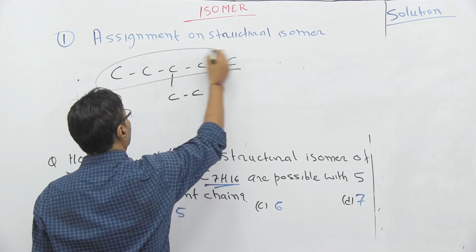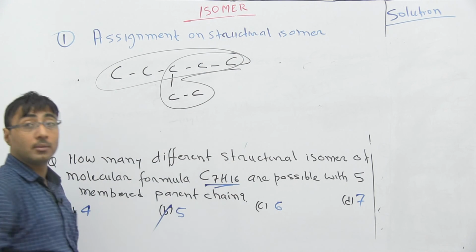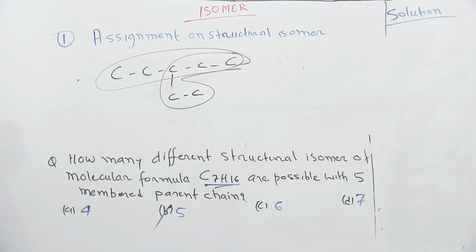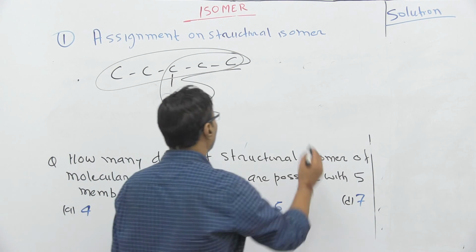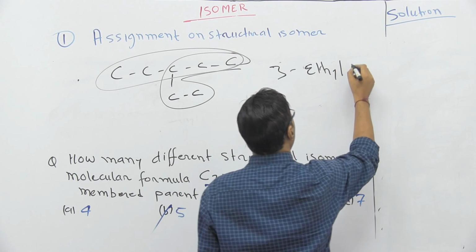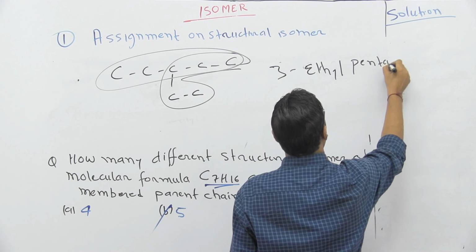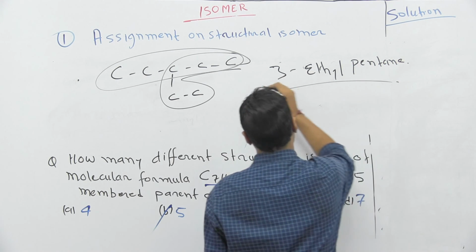Either this will be the longest chain or we can keep it like this. It can be the longest chain. But in both cases, how many carbons are there? 5 in a chain. So the name will be 3-ethylpentane. And this is the 5th isomer.